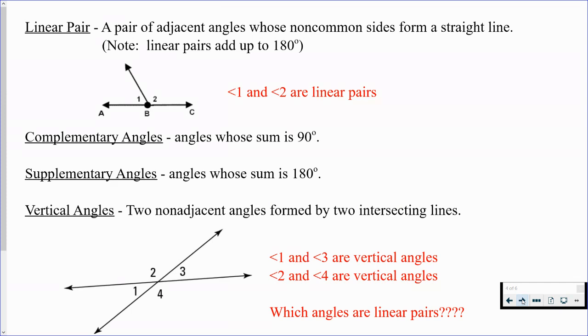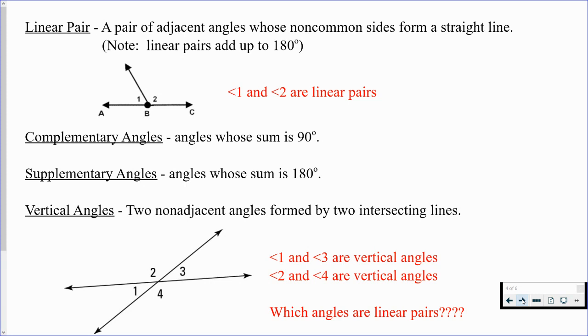All right, now let's talk about some other special angles. The first is a linear pair, which is a pair of adjacent angles, so they have a side in common, whose non-common sides form a straight line. The big thing here is two angles that form a line, and as we already know, a line, which is like a straight angle, forms 180 degrees.